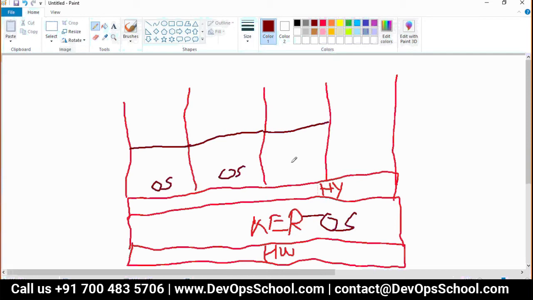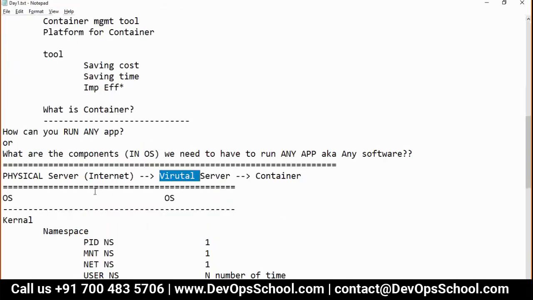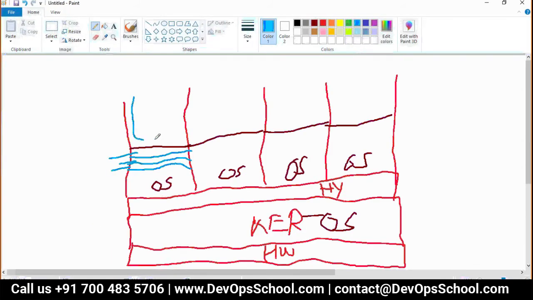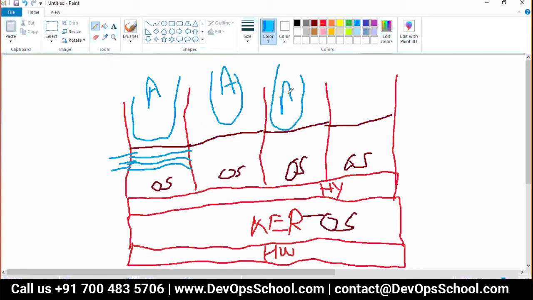And let me remind you, each operating system gives you one network, one process map, one MNT. I said very clearly, PID, MNT, network, whereas one user can be created and your Apache, your application, can run. The same goes with other operating systems also. So are you clear with this?